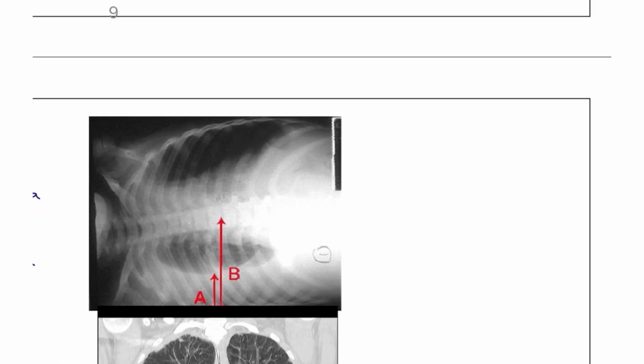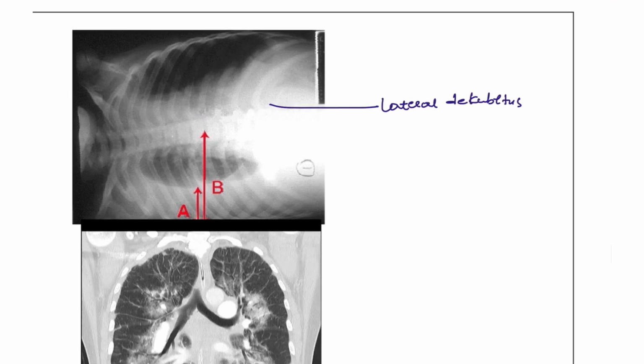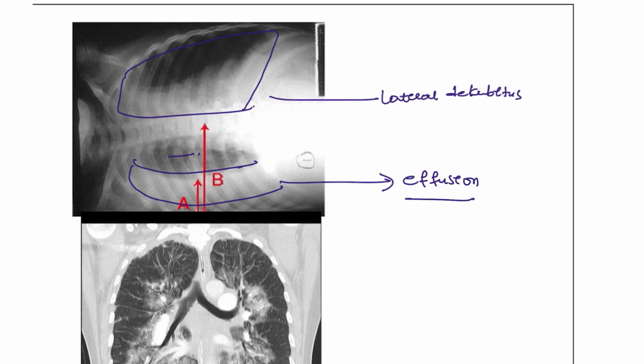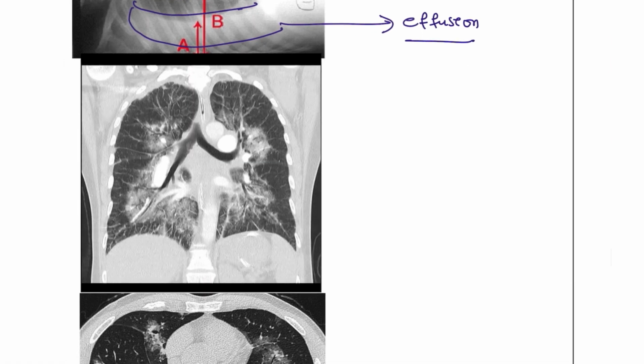This is the lateral decubitus position, and under that there is a lung. Here you can see this whole lung, but here the lung is filled with fluid plus air. So this is known as an effusion, best visualized from the lateral decubitus position.